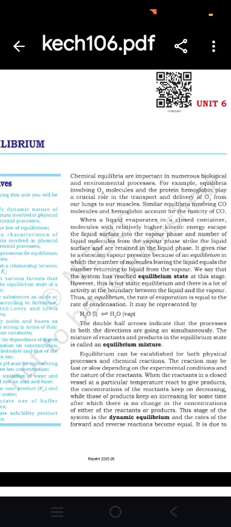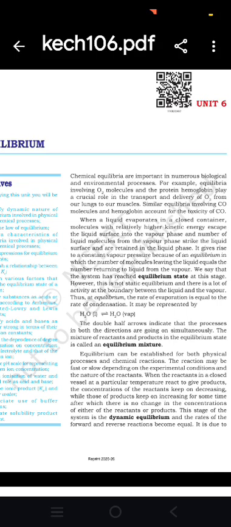Chemical equilibria are important in numerous biological and environmental processes. For example, equilibria involving oxygen molecules and the protein hemoglobin play a critical role in the transport and delivery of oxygen from our lungs to our muscles. Similarly, equilibria involving carbon monoxide molecules and hemoglobin account for the toxicity of carbon monoxide.